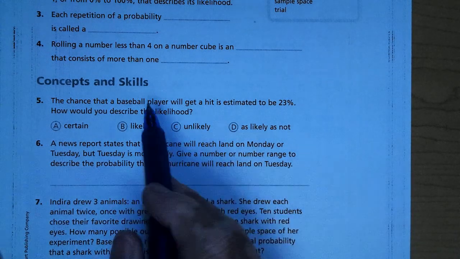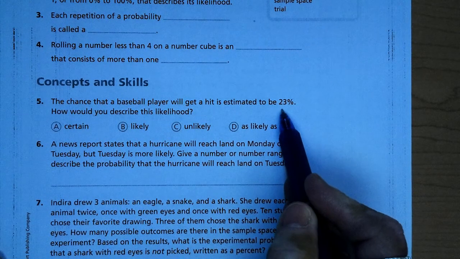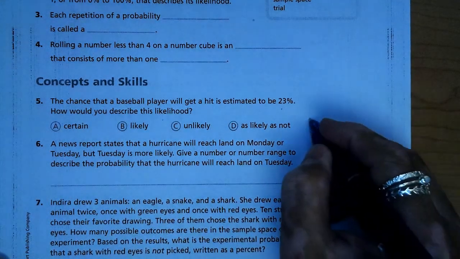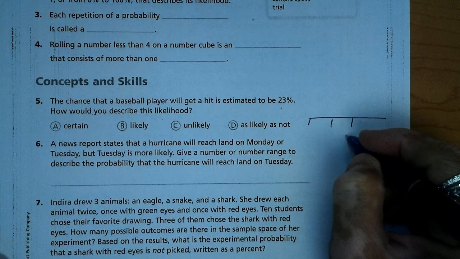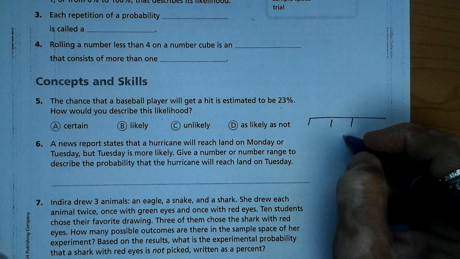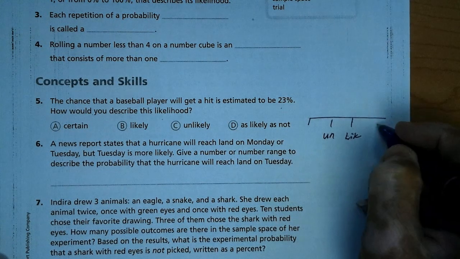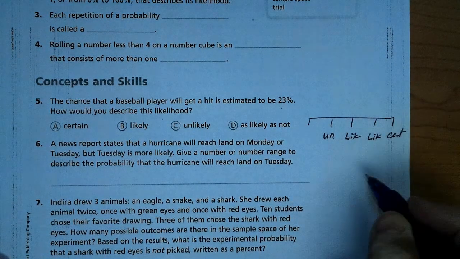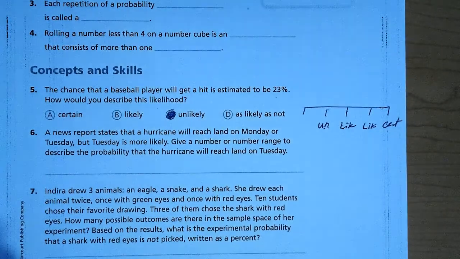Alright, so the chance that a baseball player will get a hit is estimated to be 23%. How would you describe this likelihood? So remember on that scale, this is as likely as not. This is likely, and then this is certain. So 23% would fall there, so it would definitely be unlikely.